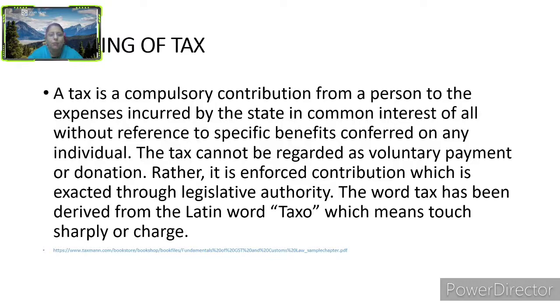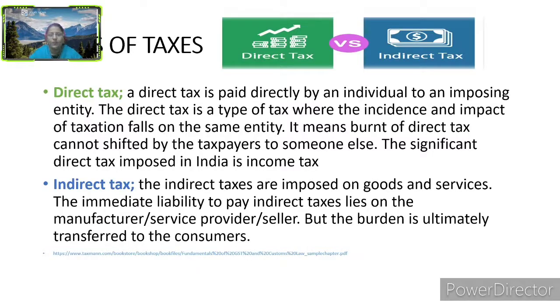This is the meaning of the tax. Now, let us see what are the types of taxes. The taxes are classified into direct tax and the indirect tax. A direct tax is paid directly by an individual to an imposing entity. The direct tax is a type of tax where the incidence and impact of taxation falls on the same entity. It means the brunt of direct tax cannot be shifted by the taxpayers to someone else. The significant direct tax imposed in India is income tax.